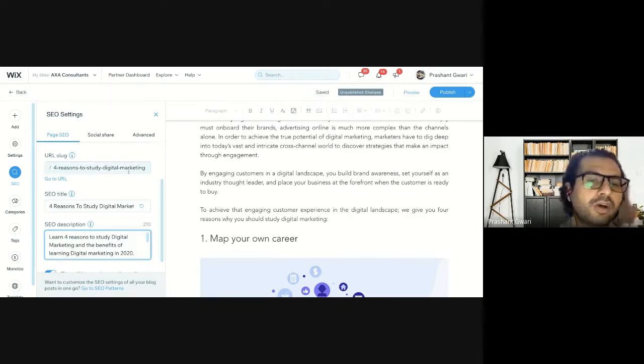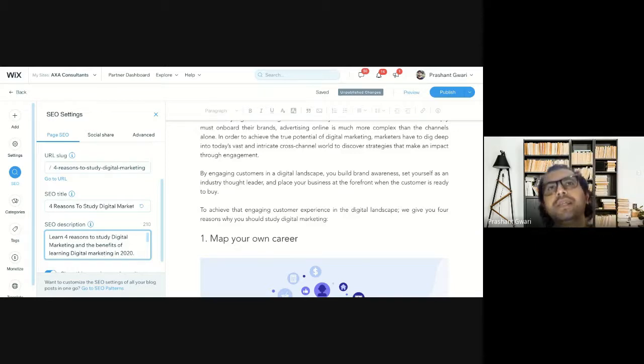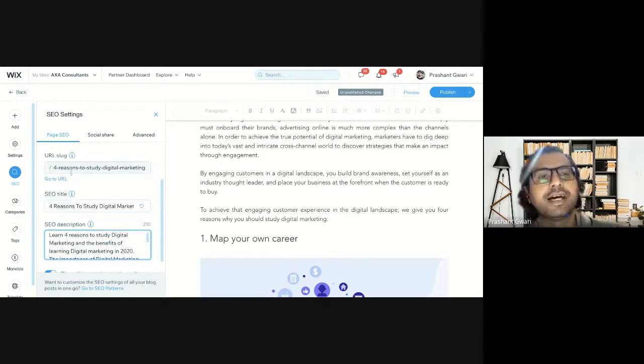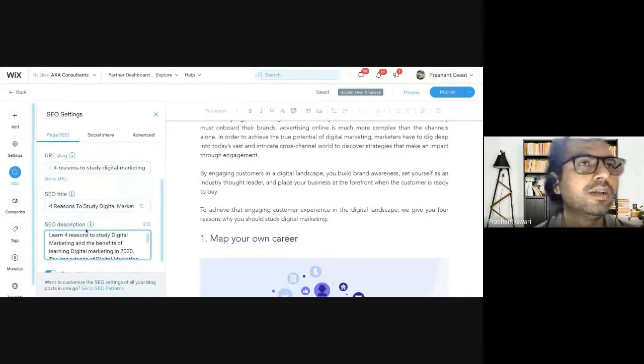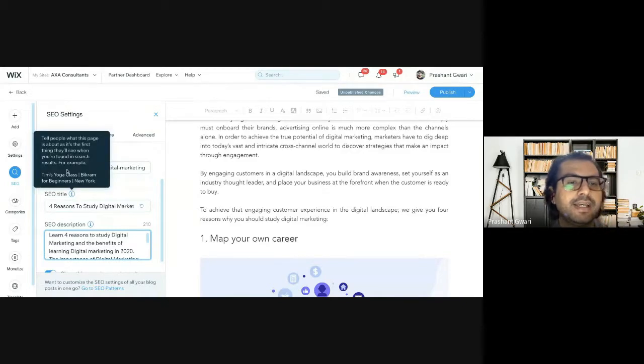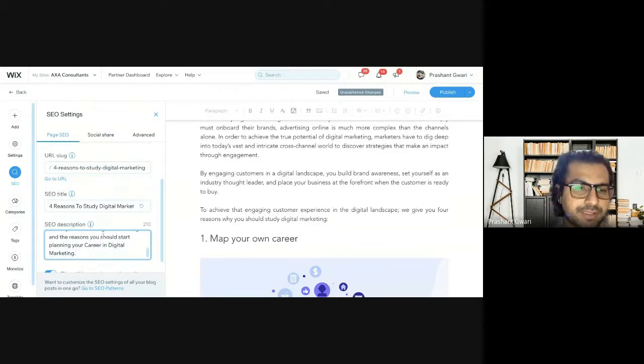So now all three elements of your blog on the on-page SEO setting part are almost completed. Four elements we have covered in the content part, and three elements we covered in the SEO page setting part, which are page URL, SEO title, and SEO description. And what are the things we did on both those parts?